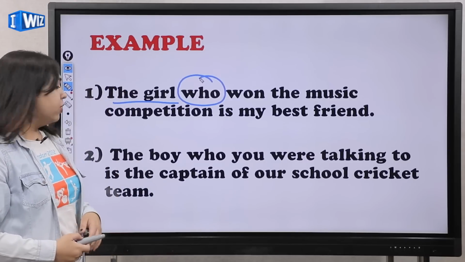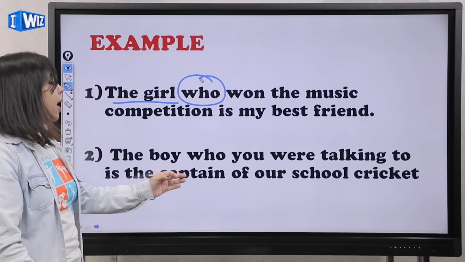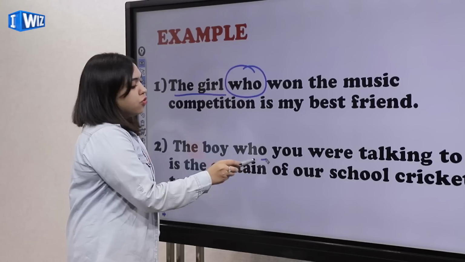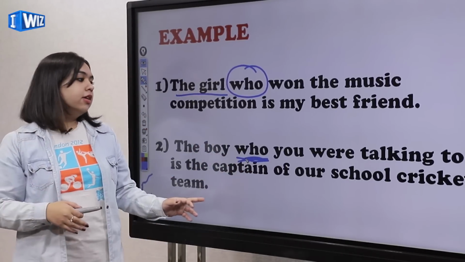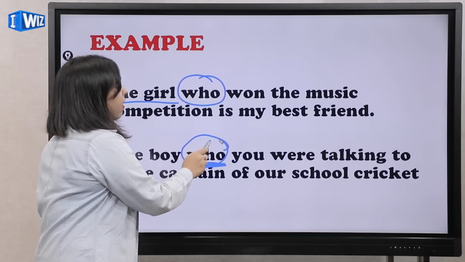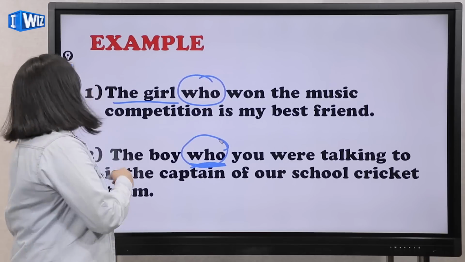Okay, the next example is, the boy who you were talking to is the captain of our school cricket team. Again, you see, I am showing a relation here, that the boy you were talking to is the captain of our school cricket team. So I hope that this is clear. Wherever the pronouns we use to relate are called relative pronouns.